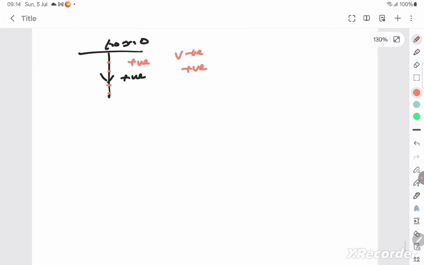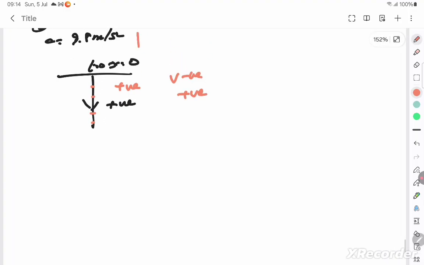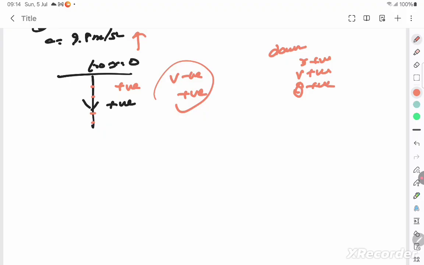Okay, so to what height does the ball rise and after how long? This is for the upward movement. For the upward movement of the ball, whatever answer I said is correct. The ball is going to come downward. Everything will be positive. The position will be positive, velocity will be positive, and gravity will also be positive. So then they are asking for maximum height.